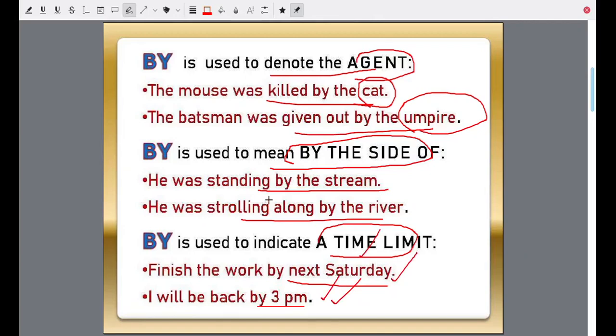It can mean by the side of, by the stream, or it can mean the agent. The agent is always introduced by by. It was done by someone. The mouse was killed by the cat.